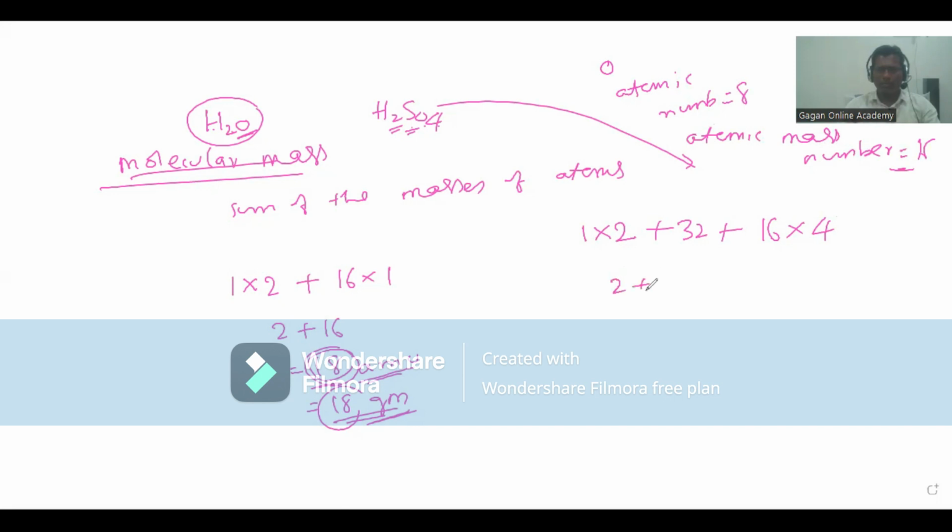Now 2 ones are 2, 32, 16 fours are 64. Now 64 plus 2, 66, plus 32, that is 98. Okay, 98 AMU. If you want to say it in grams, you can say 98 grams. That is the molecular mass of sulfuric acid. Okay.